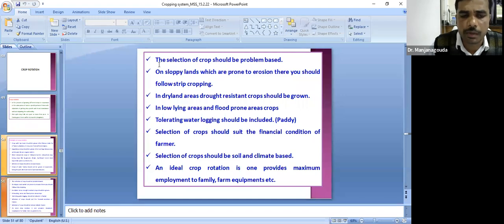Say, for example, for black soil, cotton is best suitable. In command areas, sugarcane is best suitable. Based on that, we have to select the crops. And an ideal crop rotation is one which provides the maximum employment to the family and farm equipment.